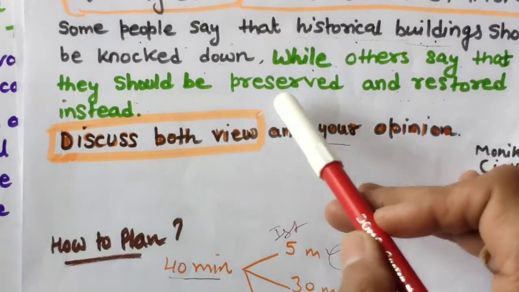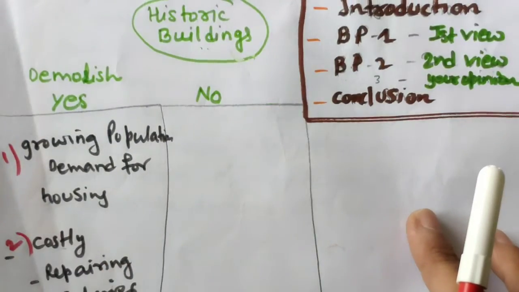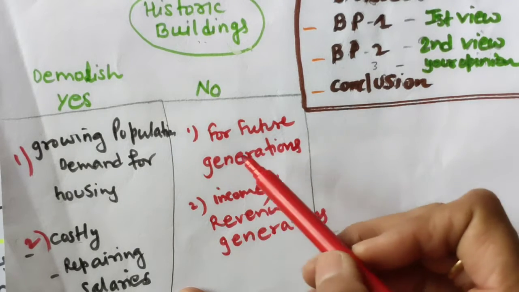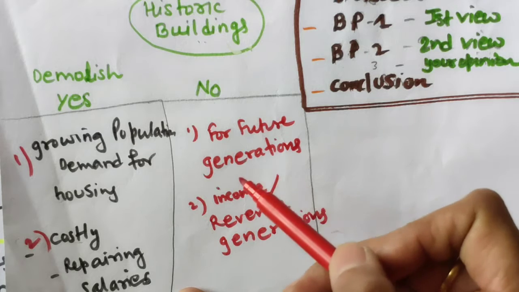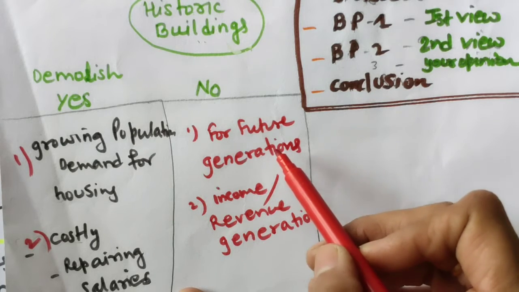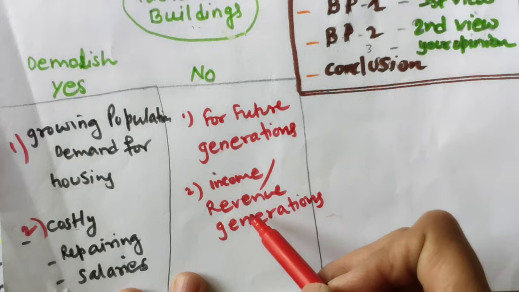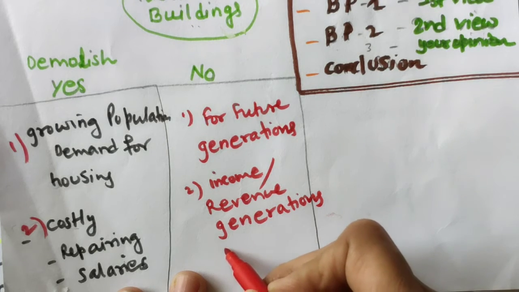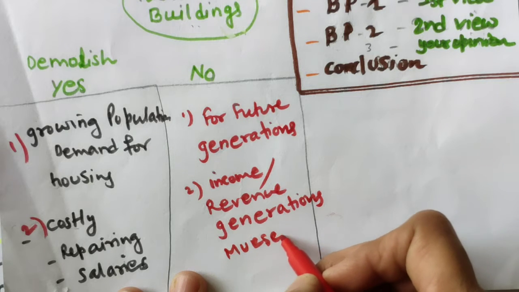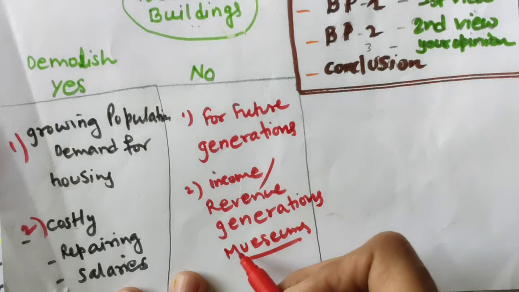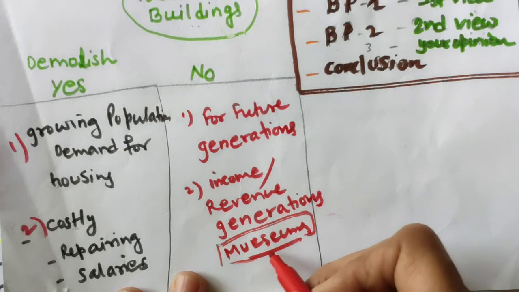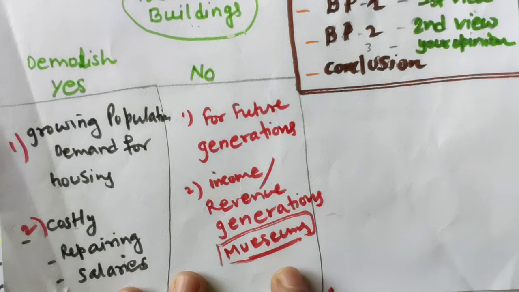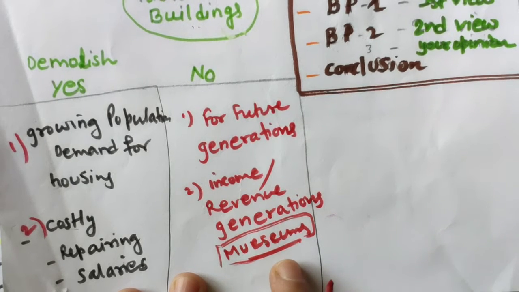Now we will discuss why it should be preserved. What I am thinking is that it should not be demolished, for future generations' knowledge and for educational purposes, and for getting revenue from museums, you can say they can be converted into museums. So just mind your spelling for museum. Most of the students are spelling this word wrong. I also have to check the spelling.